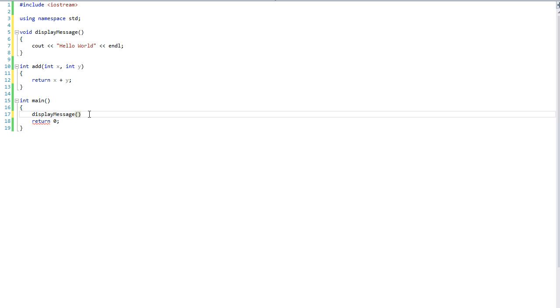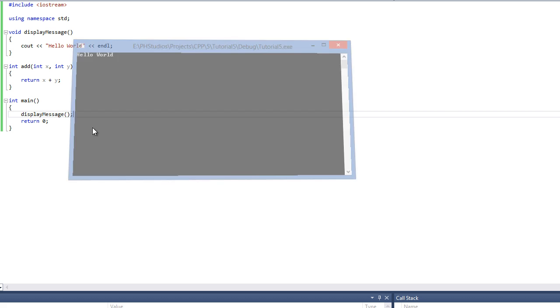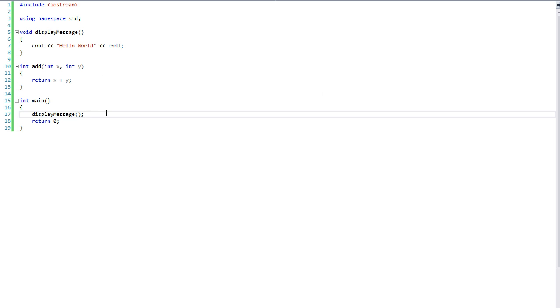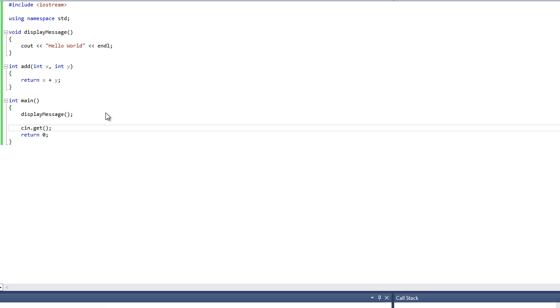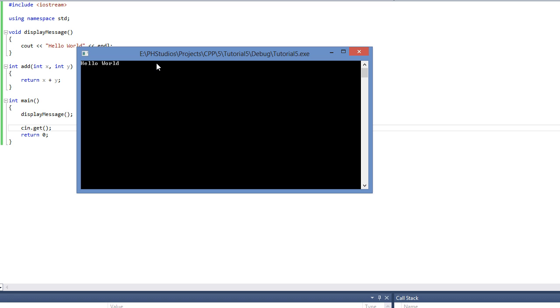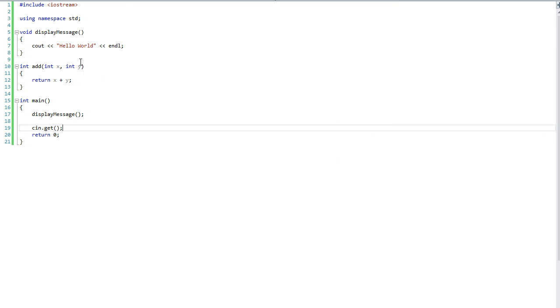We need to pass it parentheses that identify it as a function call, and then a semicolon. If we press F5 here, I forgot my cin.get. Alright, so if we press F5 here, hello world. So it called that function, it displayed hello world, and it's void, so it does not need to return anything.